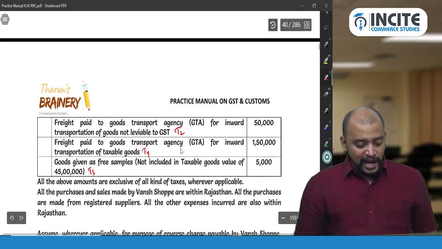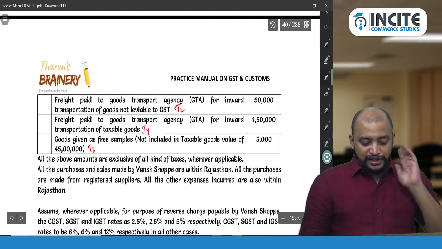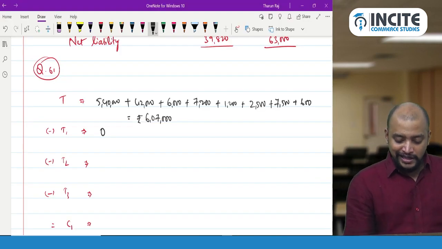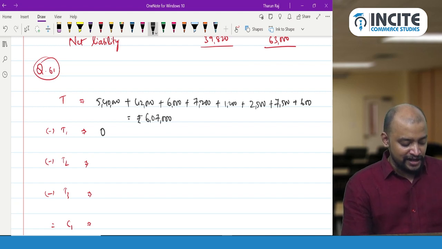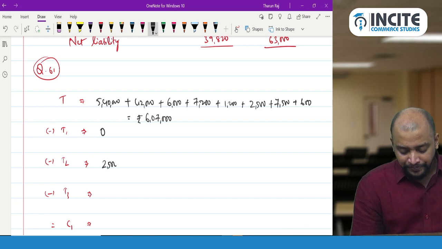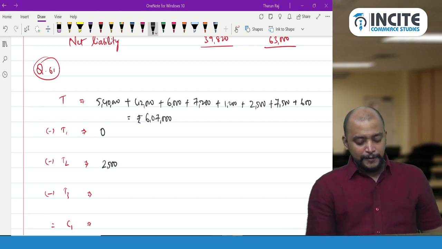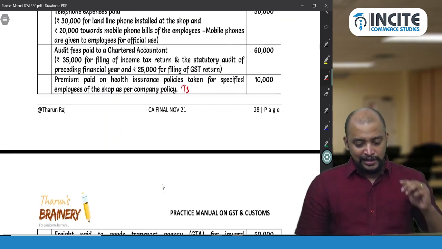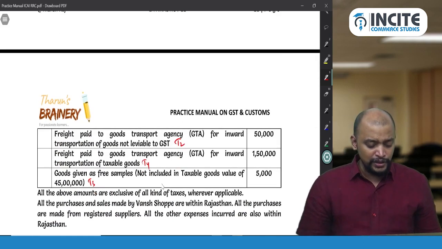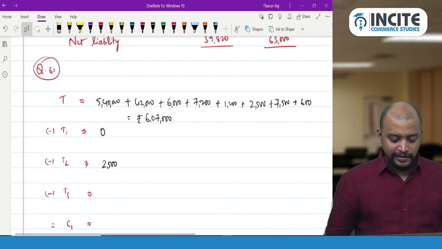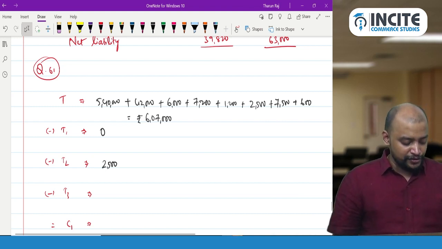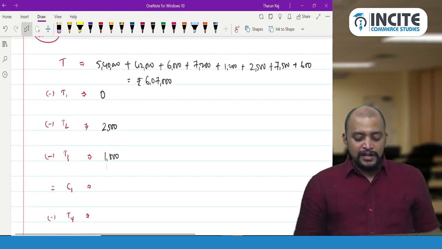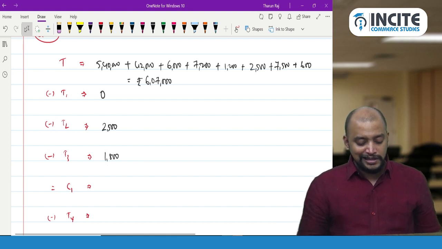T2, yes. T2 we have the information that is inward supply which is used for exempted outward supply. So this GTA service of 50,000. So what is that? 50,000 into 5%, 2,500 you paid. That will be coming under T2. And thereafter, T3, yes, we have two blocked credits. That is health insurance, 10,000 into 12%, 1,200 and 5,000 into 12%. So 10,000 plus 5,000, 15,000 into 12%, 1,800. So 1,800 is coming in T3. So what is this 1,800? 1,200 and 600, these two.